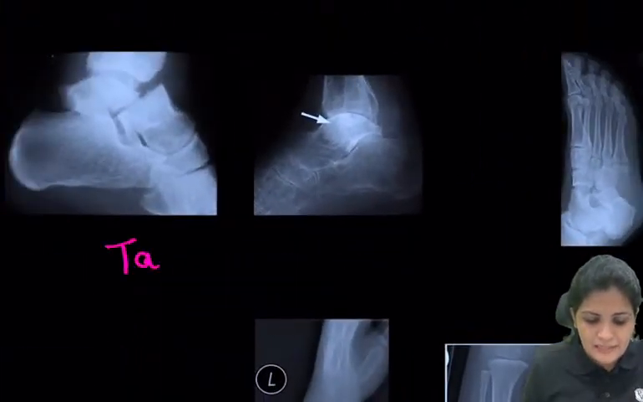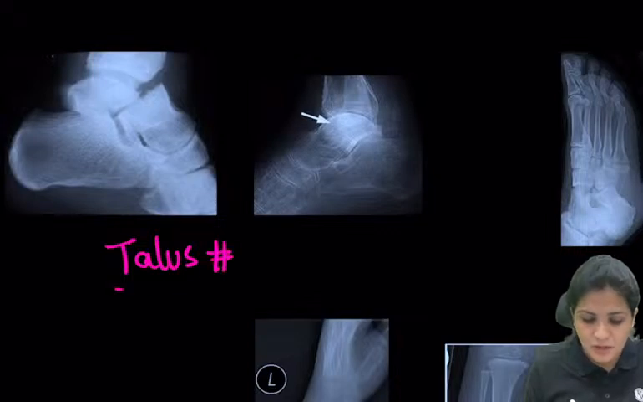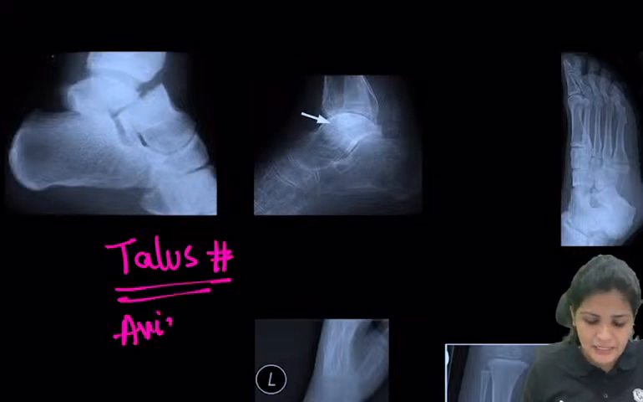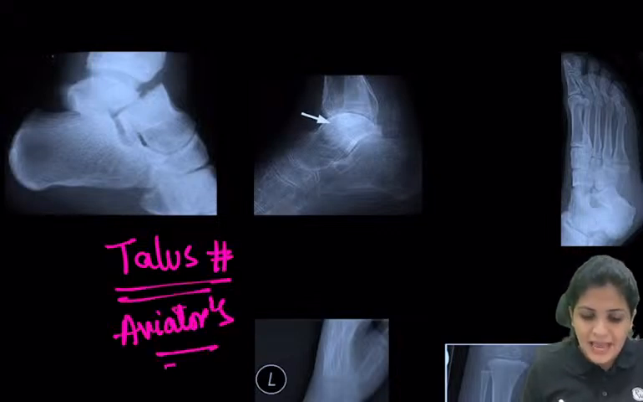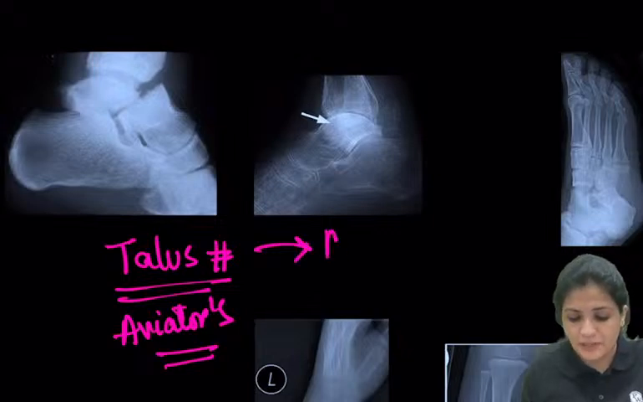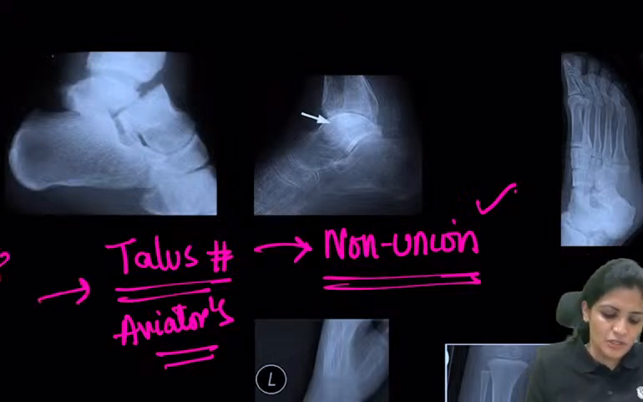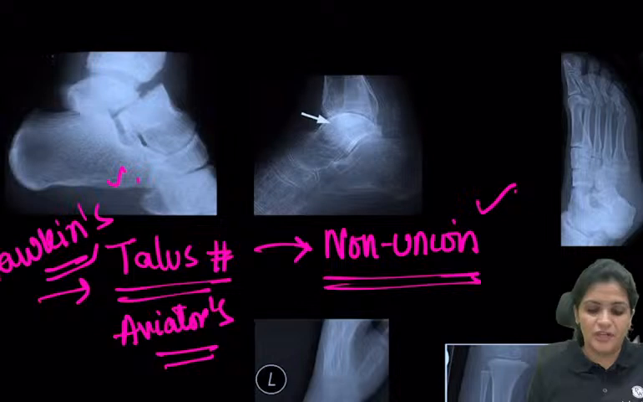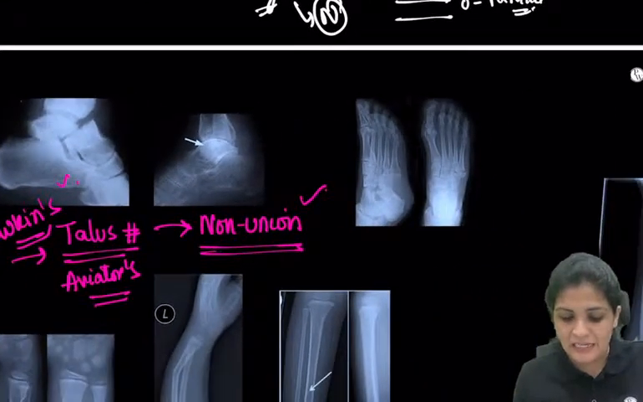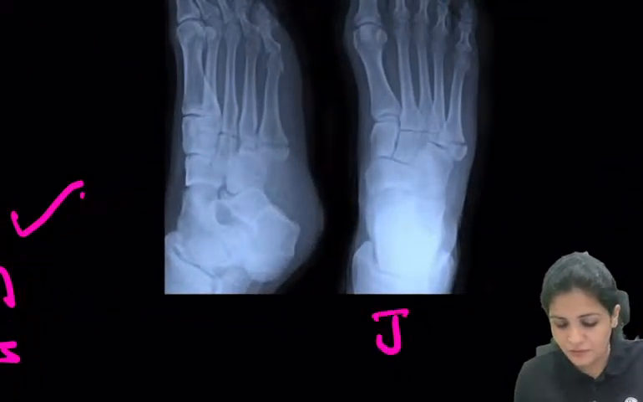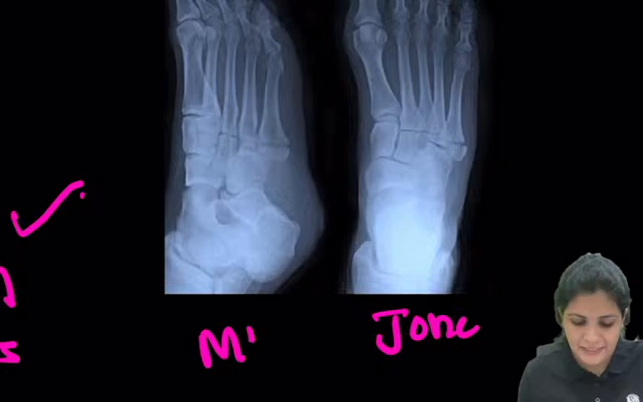Right? And then what is this? This is your talus fracture, or it is called the aviator's fracture. And this talus also has the potential of going into non-union, as we have discussed. The question asked was the Hawkins classification, so Hawkins classification in case of talus fracture. And what is this? The fifth metatarsal base.